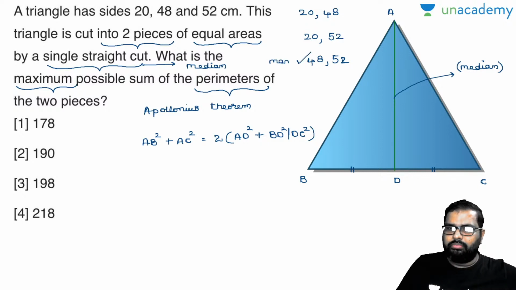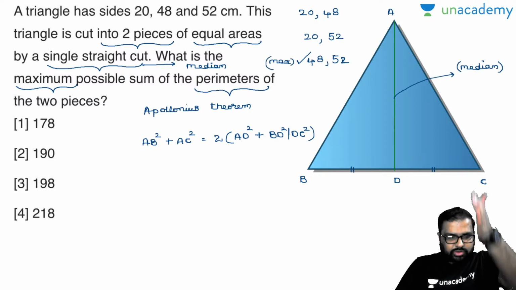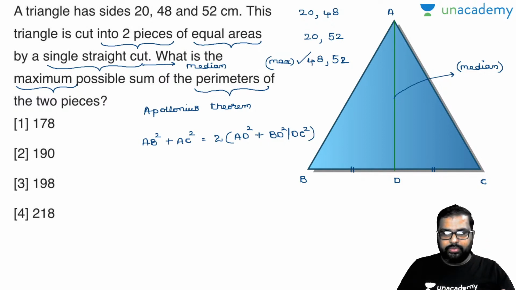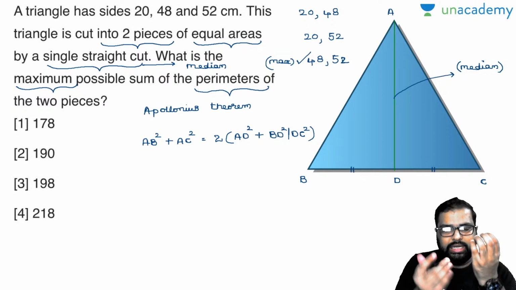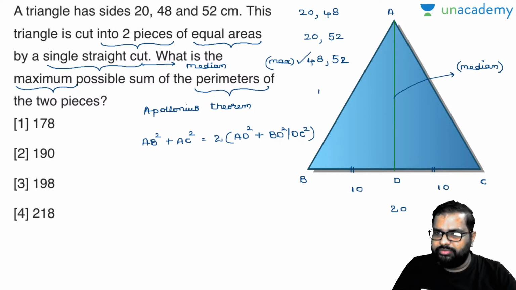Am I right or wrong? Matlab, if you want to form two possible pieces of maximum perimeter, you have to make this straight cut with respect to the least side, right? So damn surely BC has to be 20 and BD has to be 10 and DC has to be 10, and this has to be 48 and this has to be 52.